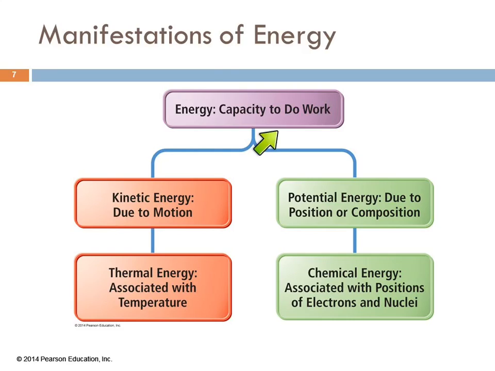So energy, broadly, is the capacity to do work. Kinetic energy is energy of motion. Thermal energy is a subset of kinetic energy that has to do with the temperature of an object. Potential energy is due to position or composition, and chemical energy is a subset of that. It's potential energy because it's associated with the positions of the particles in the atoms and molecules.